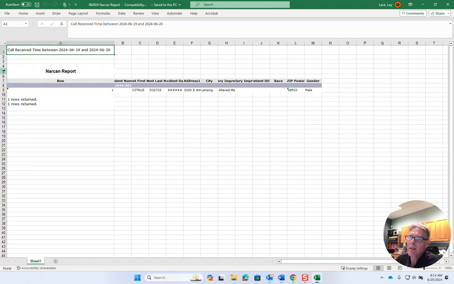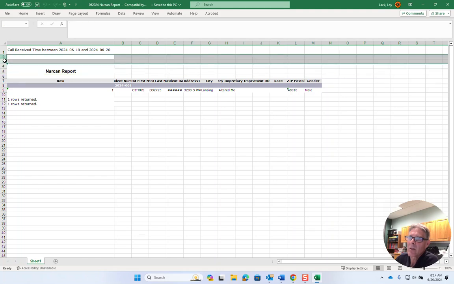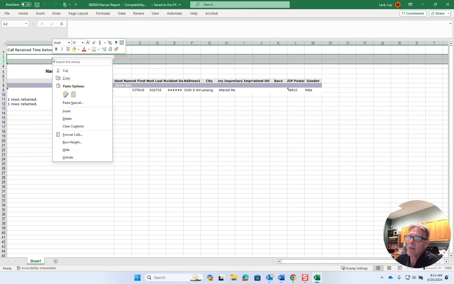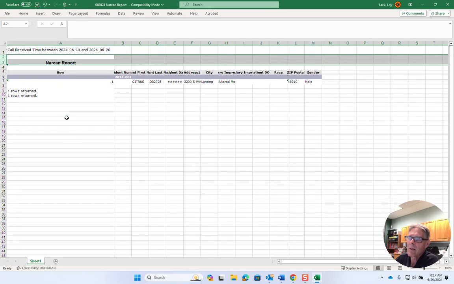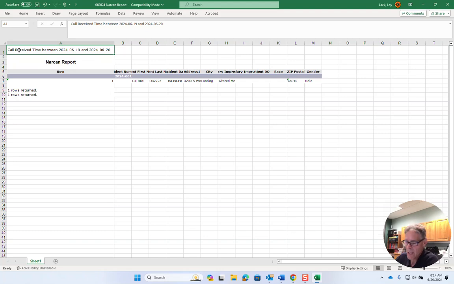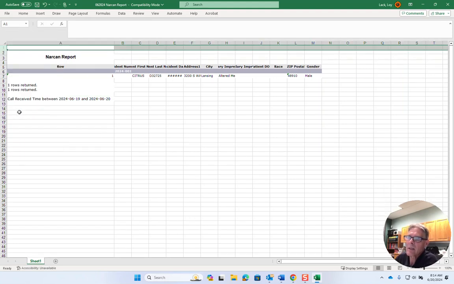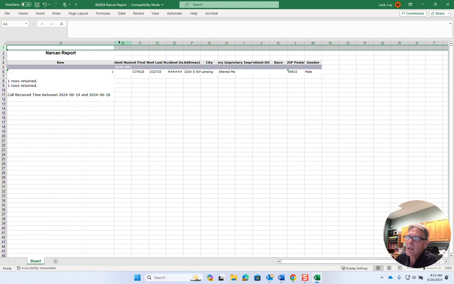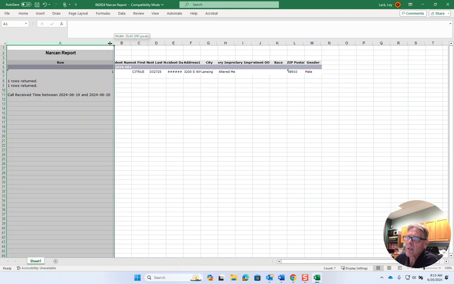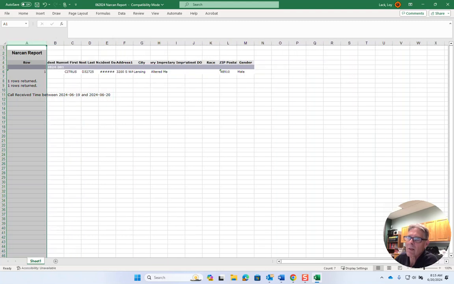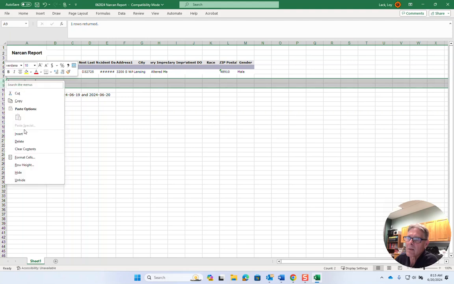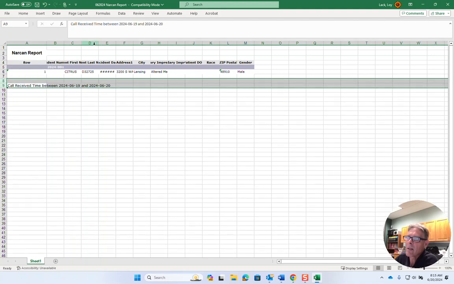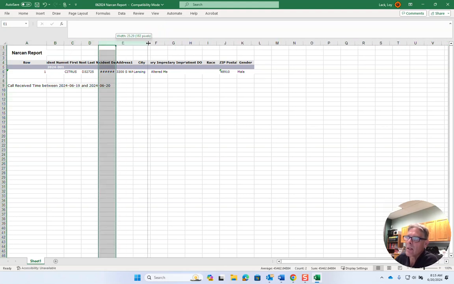I enabled editing, so I'm just going to get rid of some of the stuff that we don't need here. I'm going to pull that out, put it at the bottom so I can get rid of that line. All of this can now be shrunk back down, and all the information that they need is going to be here now.